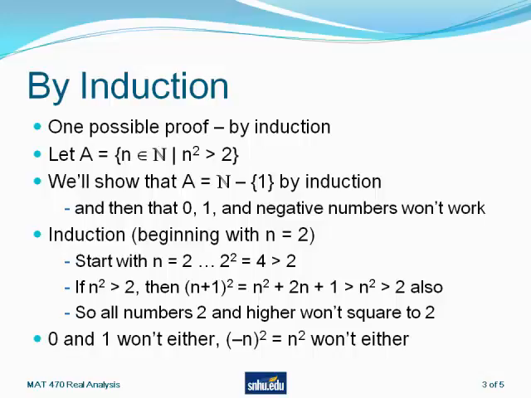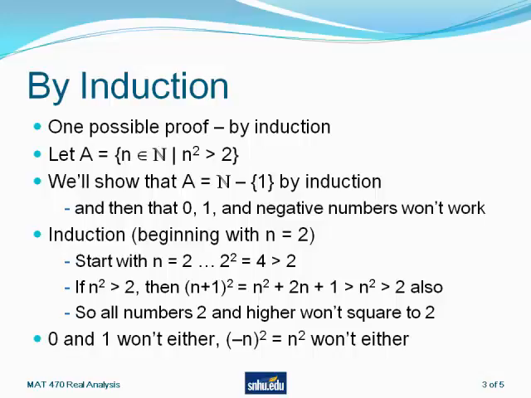n equals 2. 2 squared is 4. That's more than 2. Now, if n squared is more than 2, this is the inductive step, then n plus 1 squared is even higher. So n plus 1 squared is also greater than 2. That finishes the induction. In other words, all numbers 2 and higher square to greater than 2, and n equals 1 squares to less than 2.